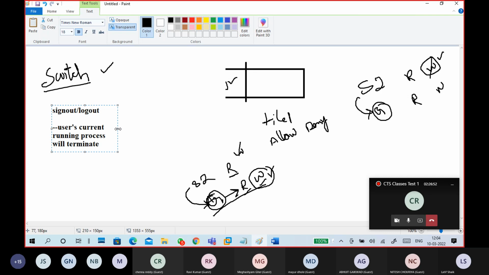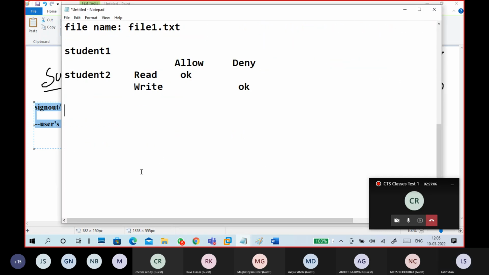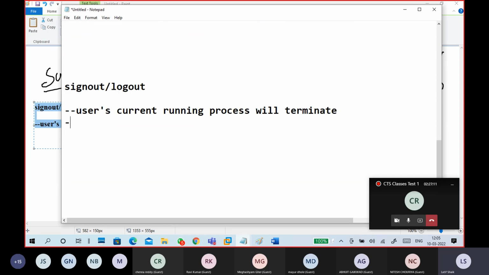Understand? So what are personal things now? Current things running in my system, either foreground or background, will be closed or terminated. Because of that, the backend temporary files may be cleared, though there is no guarantee, but they may be cleared when you sign out and sign in.